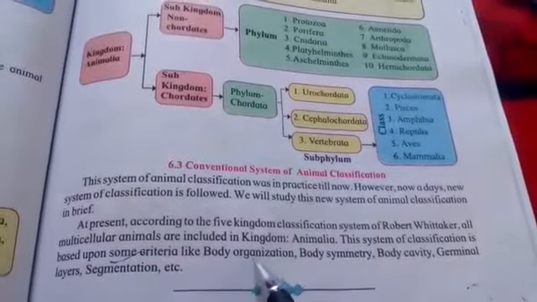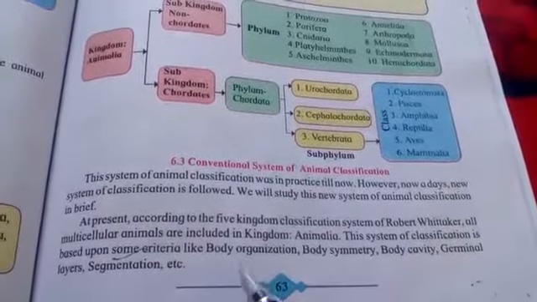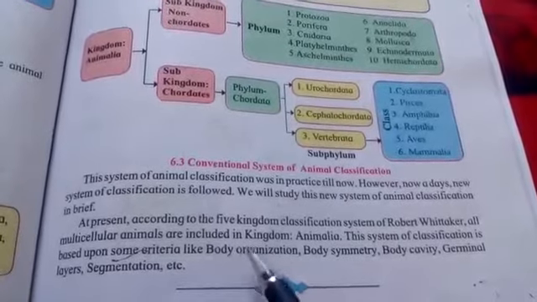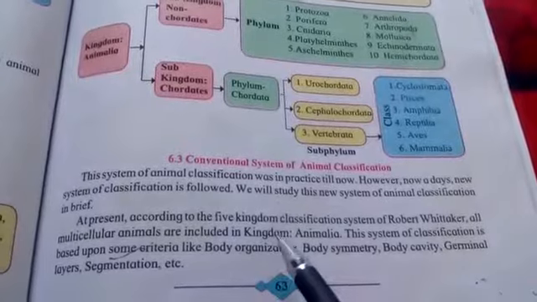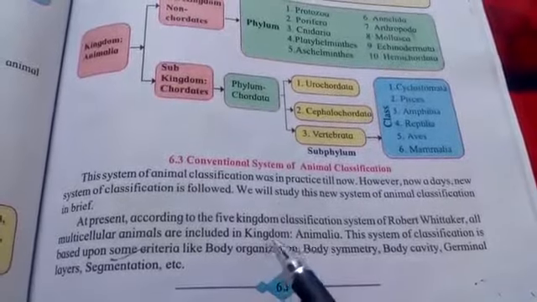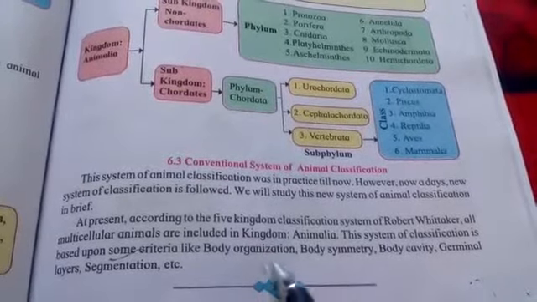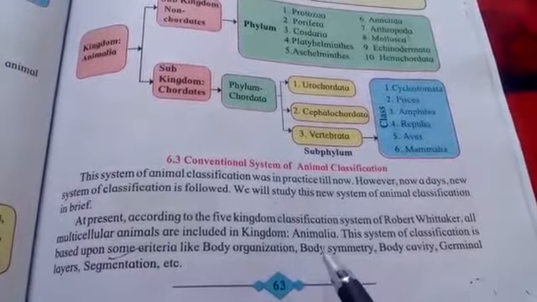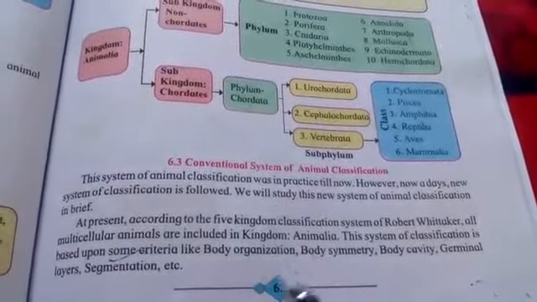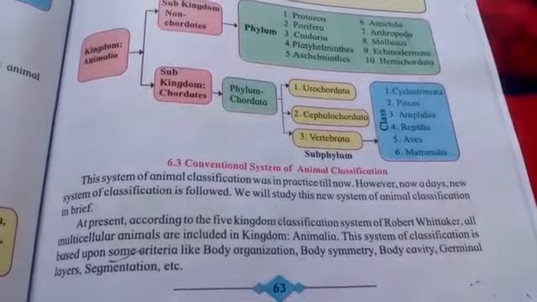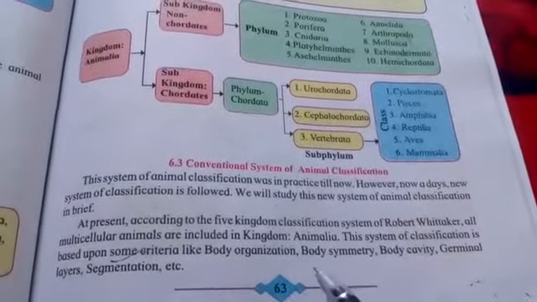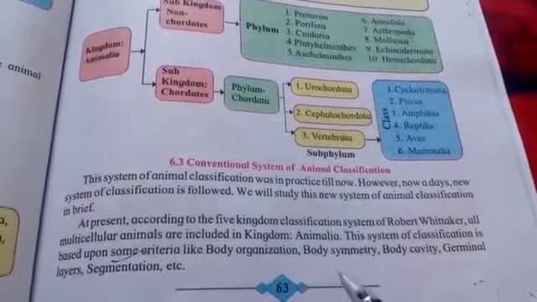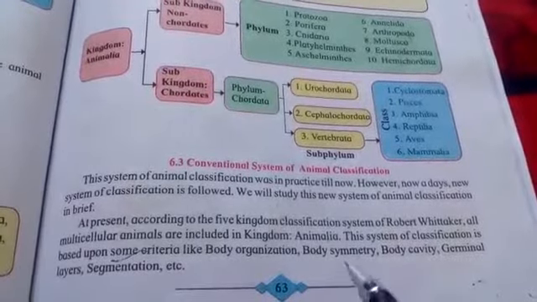So body organization, I've taught you that the unit of life is the cell, and from cells tissues are made, from tissues organs are made, from organs organ systems are made, and from various organ systems one organism is made. So this is the meaning of body organization. Then body symmetry means repetition of parts in a particular way. So we will study further what kind of symmetries there are in various organisms. It can be bilateral symmetry, radial symmetry, or asymmetry, like that.